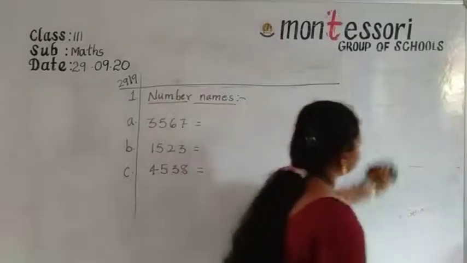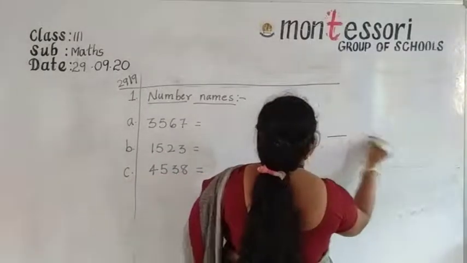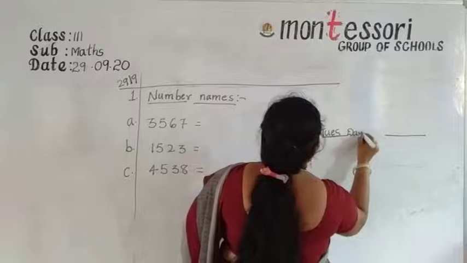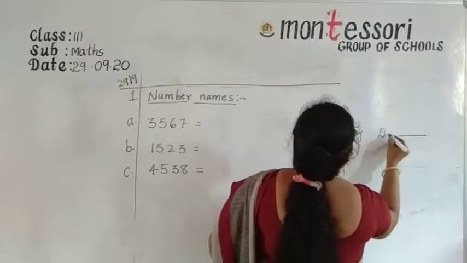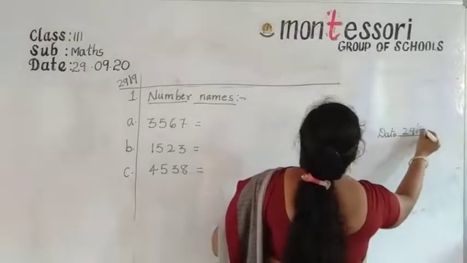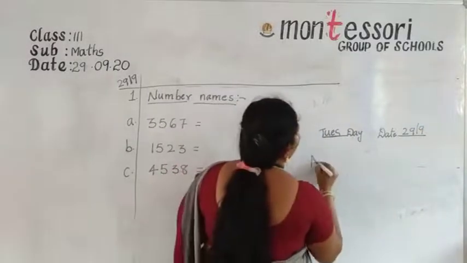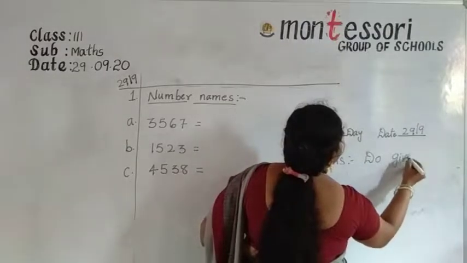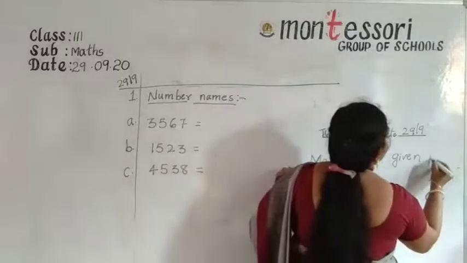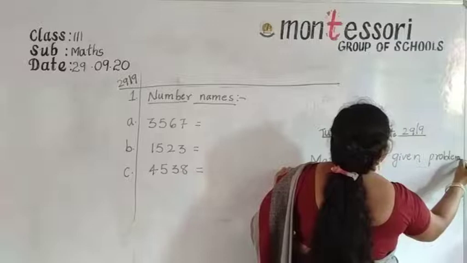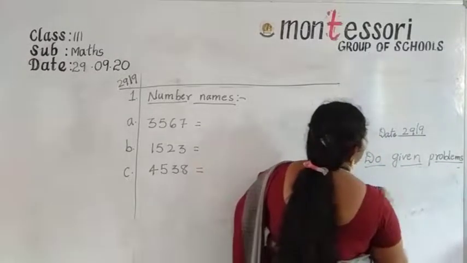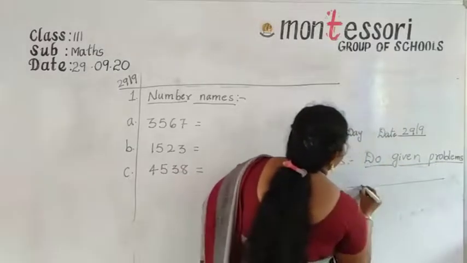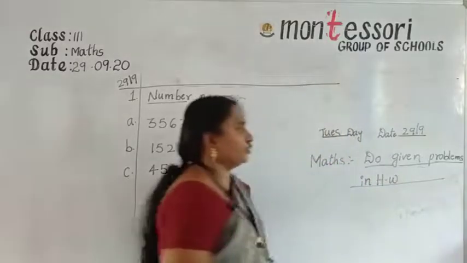And take your diary, all of you. Write today's date, day, Tuesday, date, 29/9 and max diary work. Do given problems in homework book.